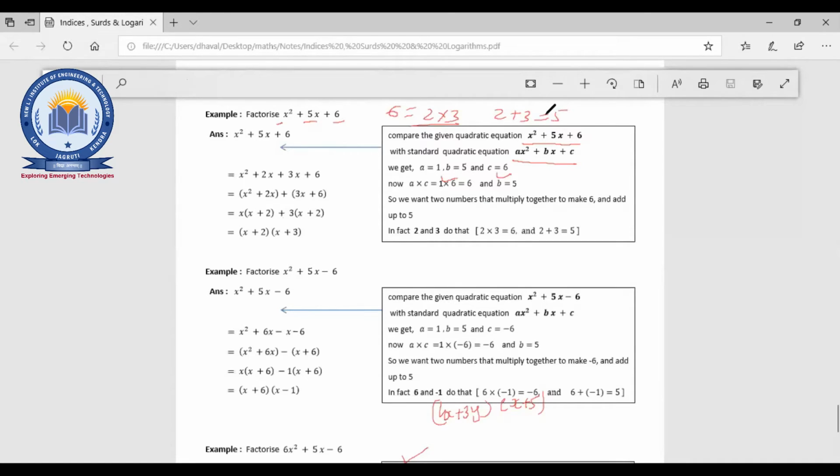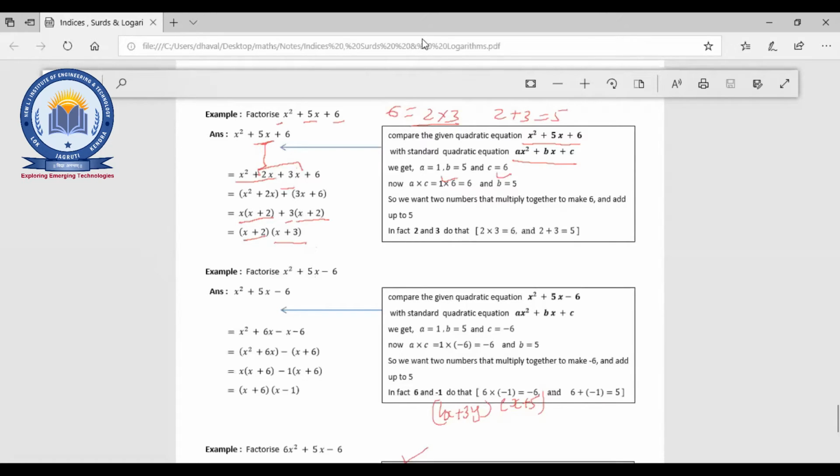So we'll get two terms, that is nothing but 2 and 3. So 5x will be written as 2x plus 3x. Now the same thing we have done previously: find out the common. The x will be common from these two terms, so x plus 2. 3 will be the common, so 3 into x plus 2. Now we can write x plus 2 and x plus 3. So this is the basic method, right? Okay, any doubt? Any doubt?